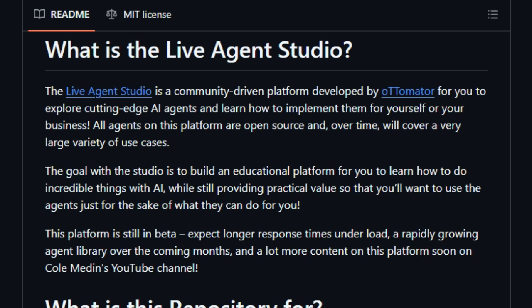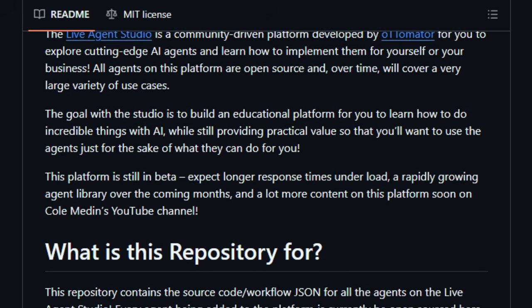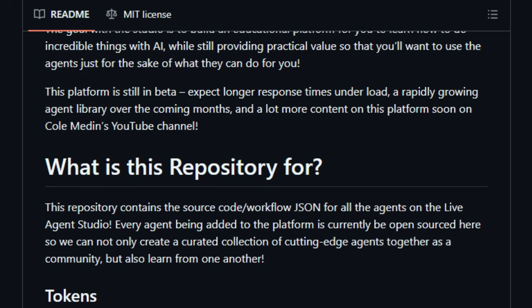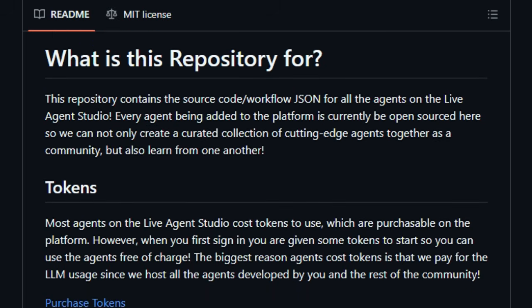Another standout feature is the educational intent behind it. Rather than being a static showcase, Ottomator-Agents doubles as a learning platform. Every agent includes workflow definitions and source details, letting users peek under the hood, adapt agents for their own use, or even contribute new ones. It's collaborative, transparent, and built for hands-on learning and innovation.